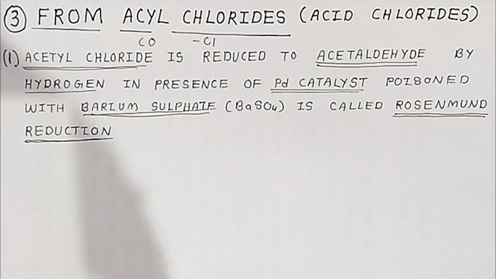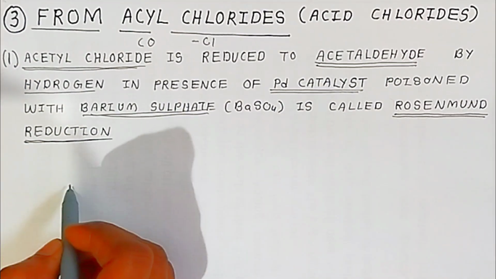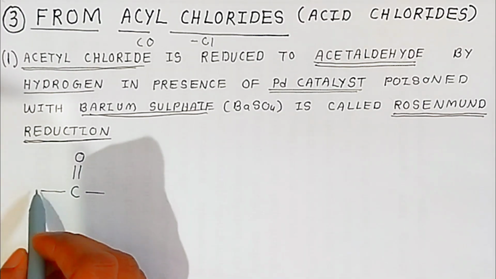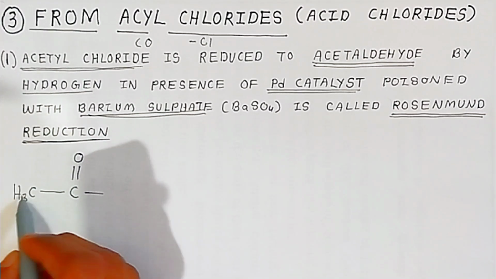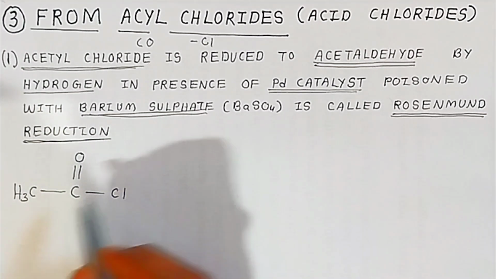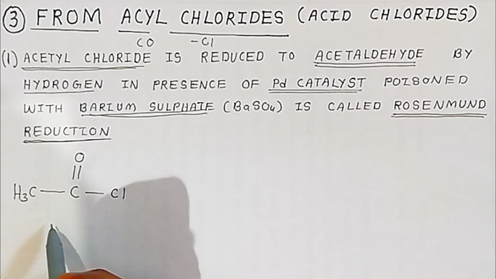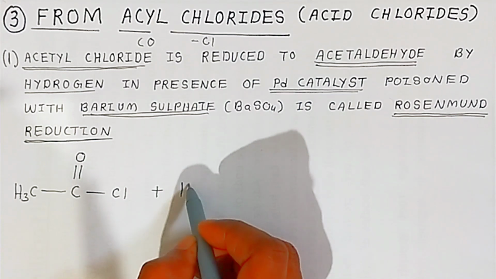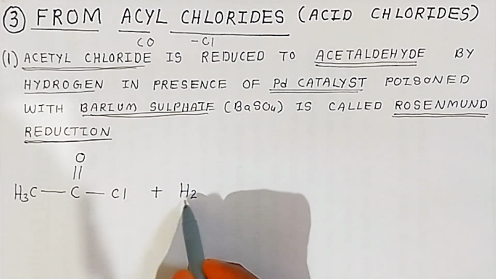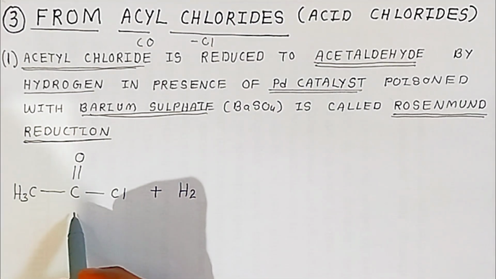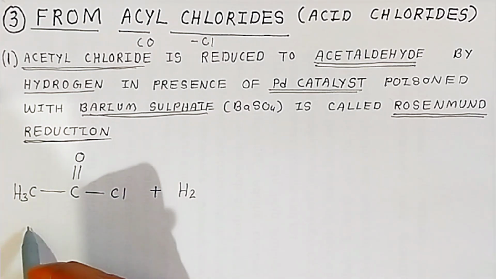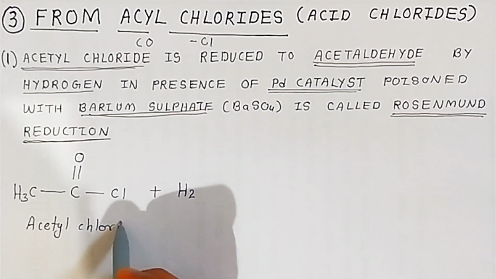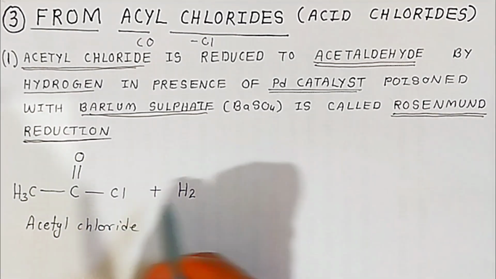Here, students, I am taking the simple example of acetyl chloride. This is carbonyl with 2 valencies, 1 valency by methyl, so it is called acetyl, and this is chloride. So this is acetyl chloride, students. This acetyl chloride is reduced by passing hydrogen gas. When you pass this hydrogen gas, this molecule will accept hydrogen and it is reduced. That means acetyl chloride is reduced by accepting hydrogen and giving out chloride.